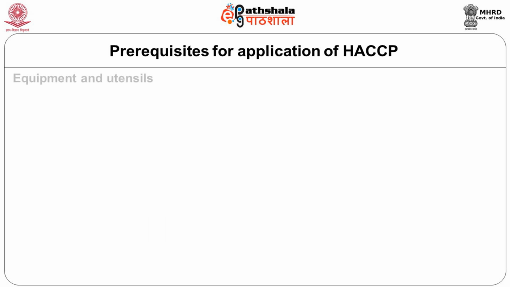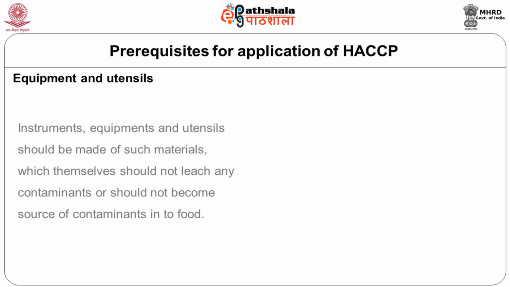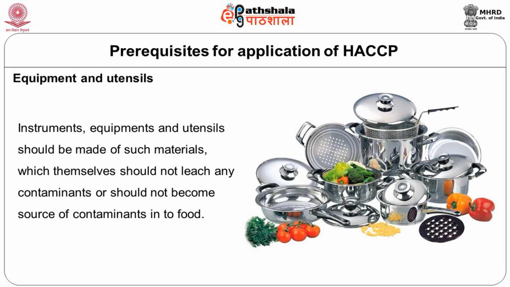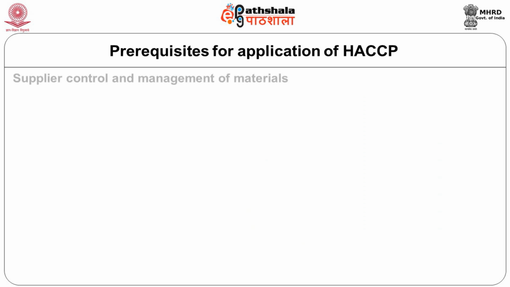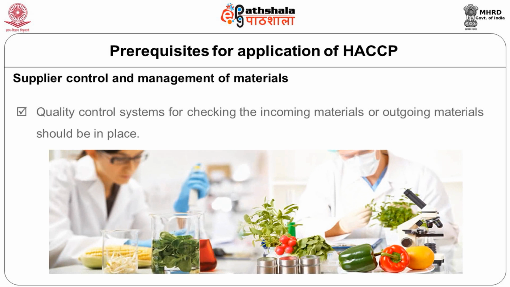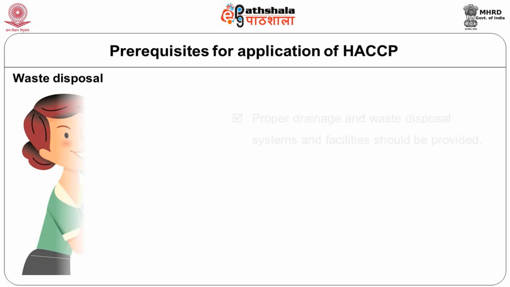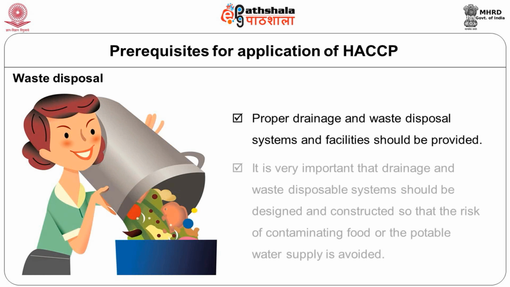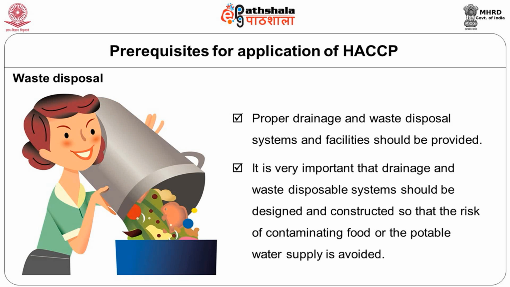What are the equipment and utensils, and whether they can contribute to some contamination in your food. What is the type of equipment you have? Mostly we expect it to be stainless steel. And what is supplier control and management of materials? That means whether your raw material maintains the same standards every day, and whether you have any control on the supplier systems of your raw material. If that is not there, your HACCP application will go haywire. Then do you have waste disposal? Because if you do not have proper waste disposal, that itself will contribute to contamination in your food. So you should have a very perfect waste disposal system.